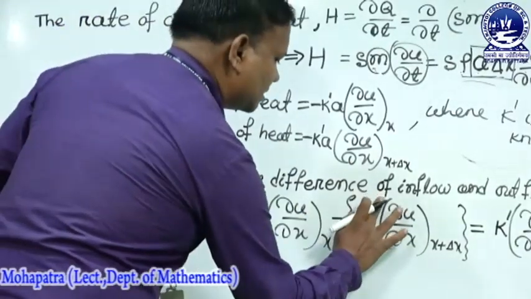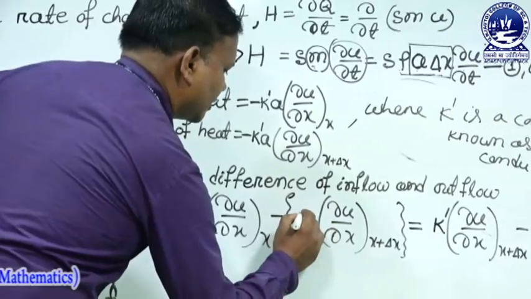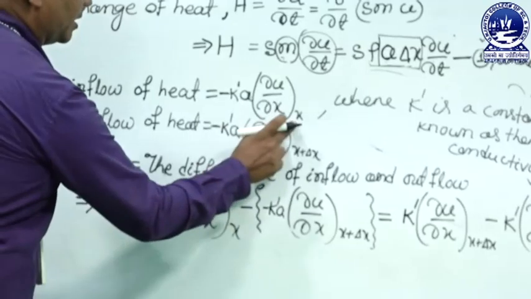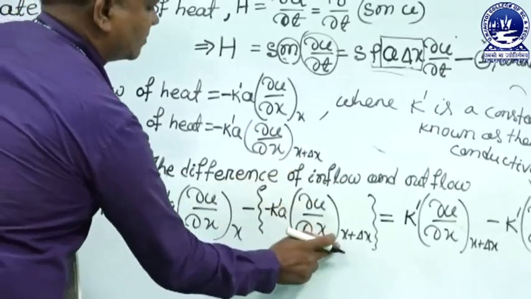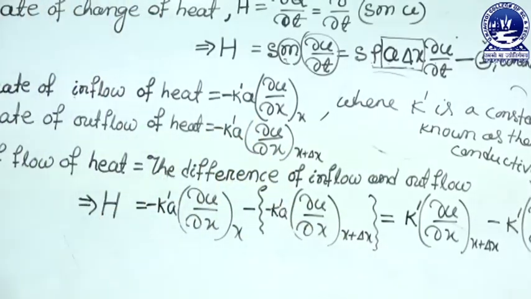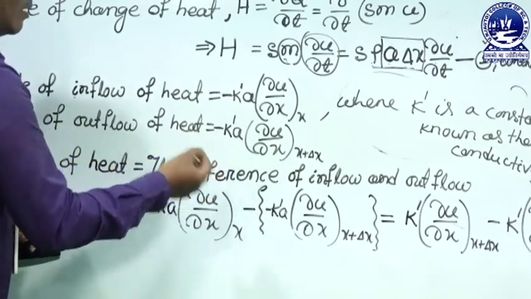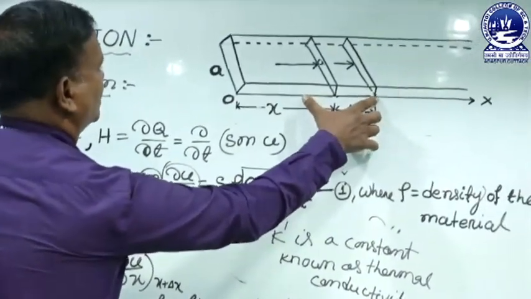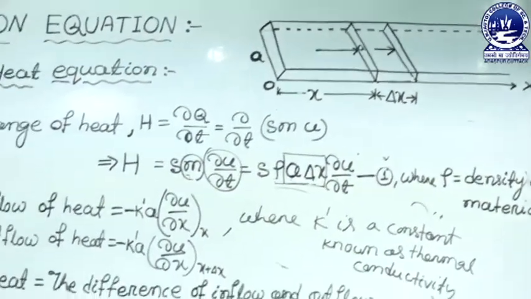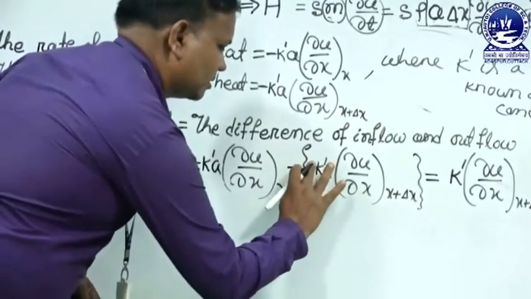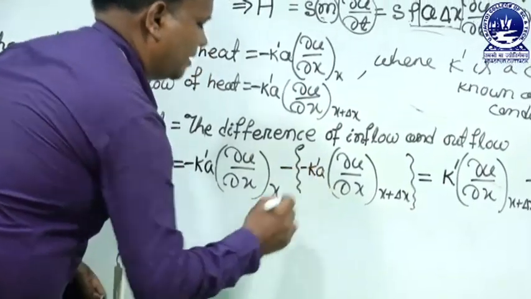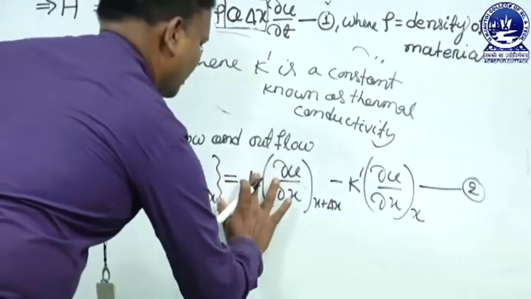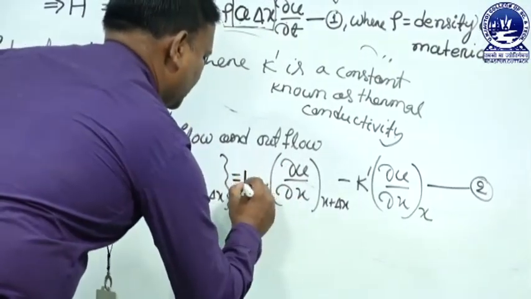The outflow is minus K dash A, but at x plus delta x. Both formulas are the same, but the place is different. Here minus and minus makes plus, and we have taken K dash A common.